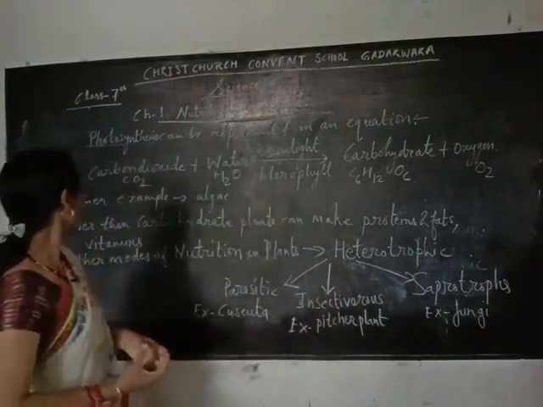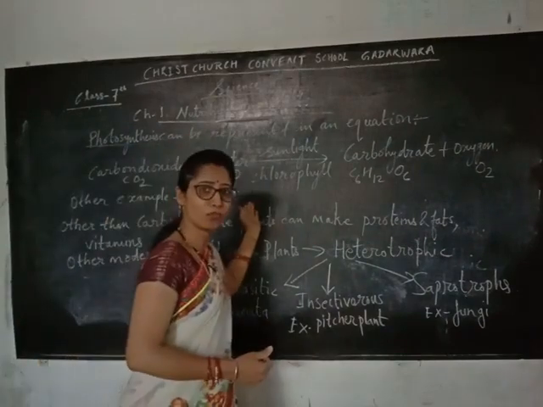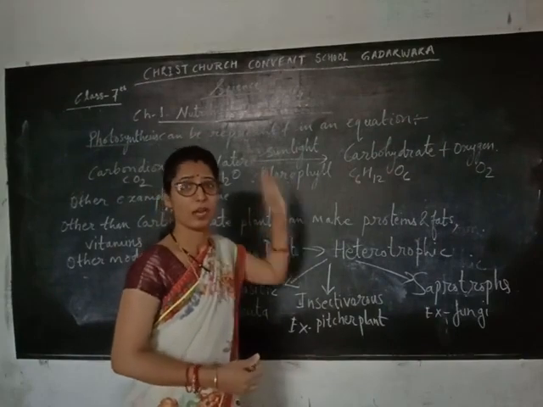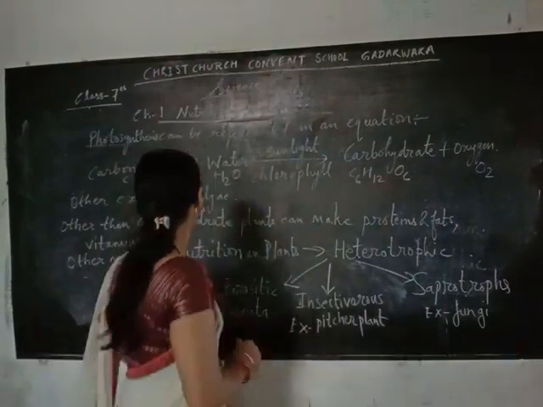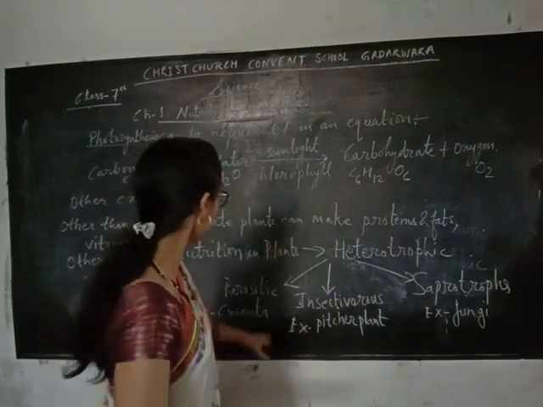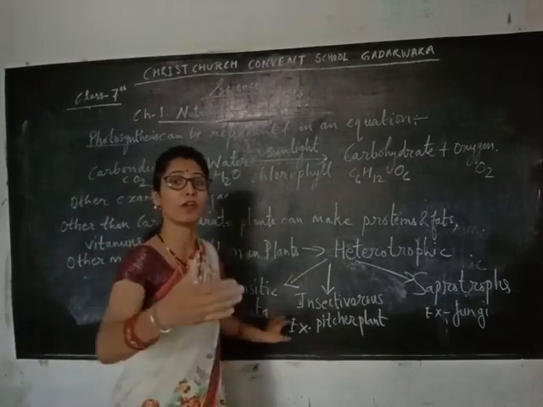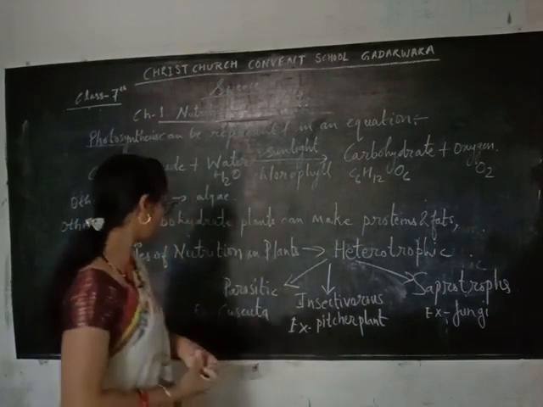Now, other modes of nutrition in plants. This is the autotrophic mode of nutrition in green plants, that is photosynthesis. Now we learn about other modes of nutrition. Heterotrophic nutrition means they do not make their own food. They depend on others for their food. Some plants are also in this category.